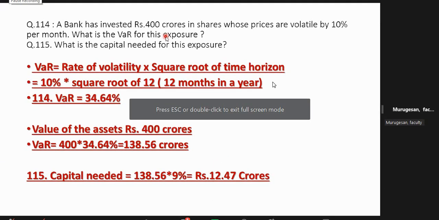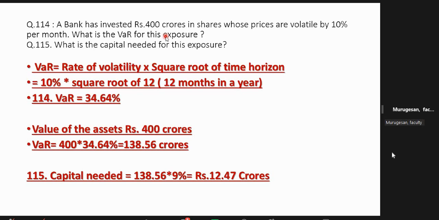If days are 25, then square root of 25 only you put. Don't put 30. Sometimes they will ask, what is the VaR for holding these assets for a year? Year means 365, but they will give within brackets the number of days as 250 days. Then square root of 250 only you put. Okay, understood? So read the question carefully. Follow the rule. You are highly successful.